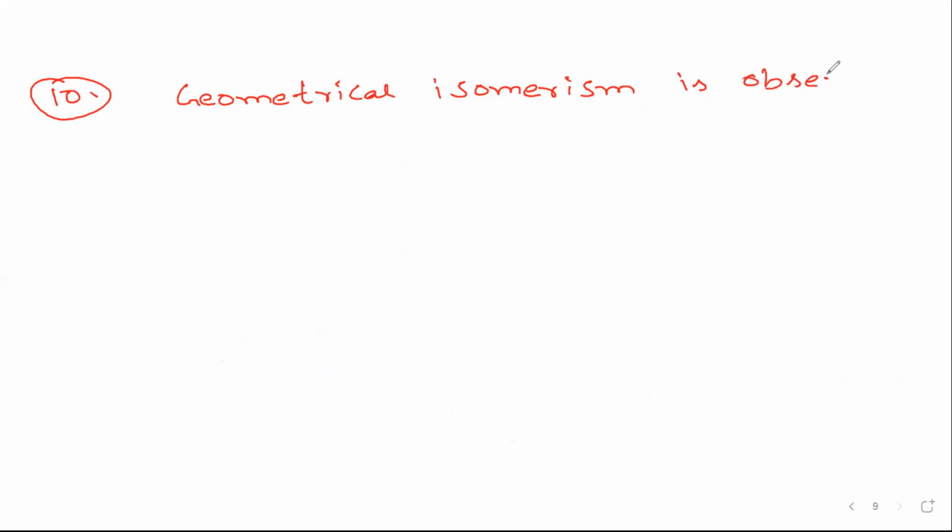Next, question number 10. Geometrical isomerism is observed in: option A, tetrahedral complex. It is a very simple, theoretical question.